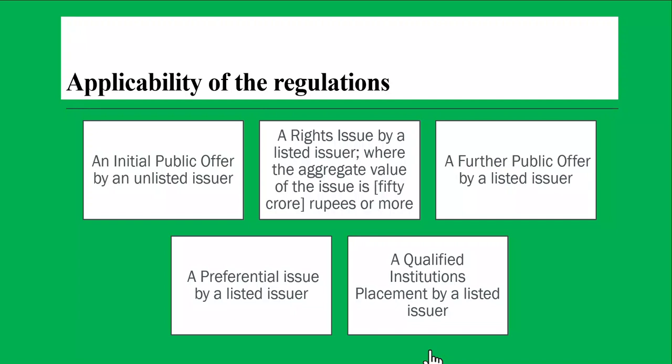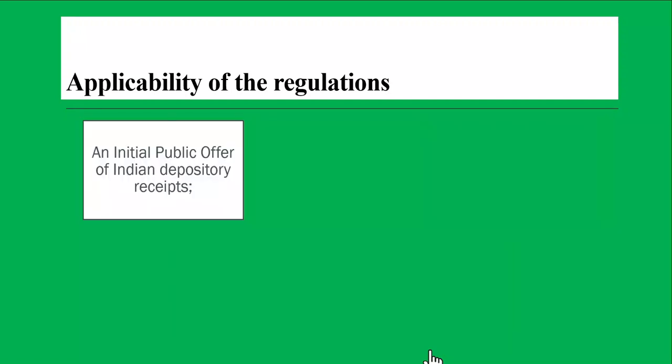So I talked about two kinds of things: a preferential issue and a qualified institutional placement by a listed issuer. We are going to discuss what a qualified institutional placement and a preferential issue are in detail as we go along. There is a process they have to follow, and the SEBI regulations they have to follow.